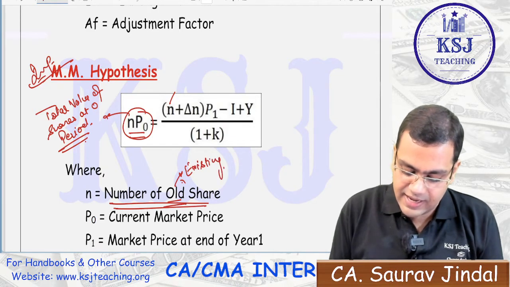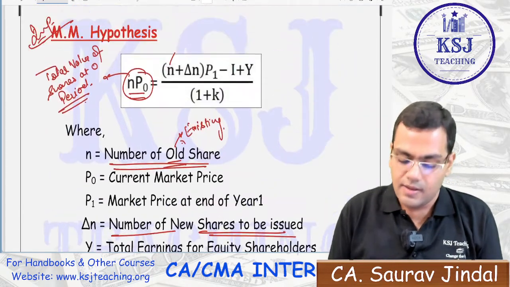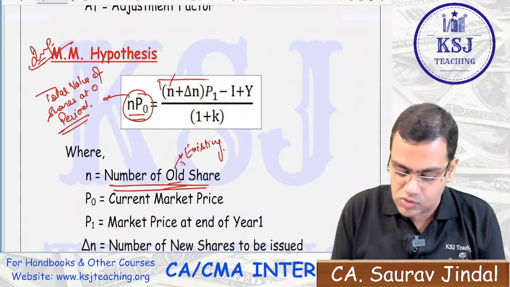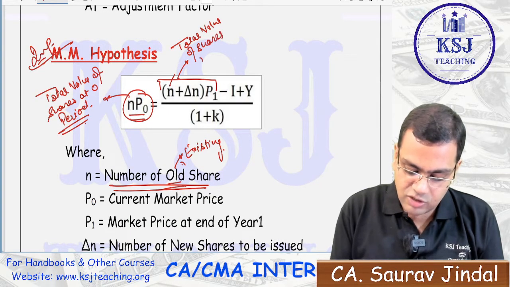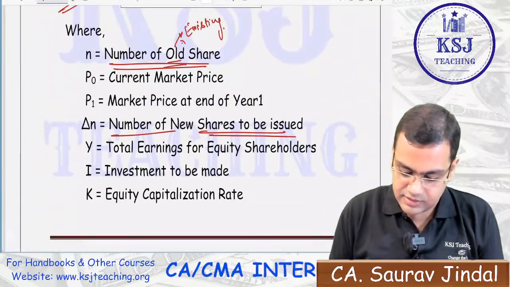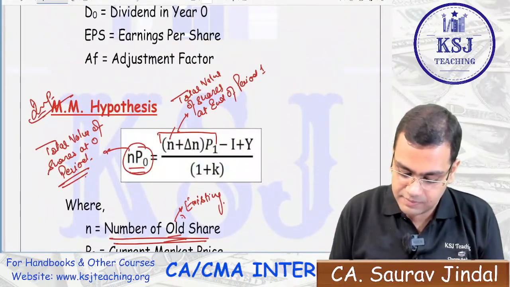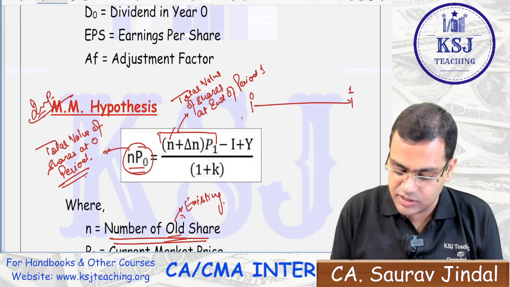What is delta N? Delta N represents the number of new shares to be issued, multiplied by P1. This whole thing represents the total value of shares at the end of period 1. What does it mean? Listen to it carefully. Let's say this is 0 period and this is the first period. You have some shares here.